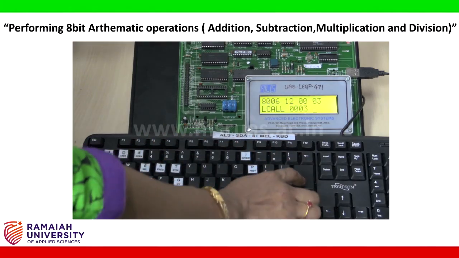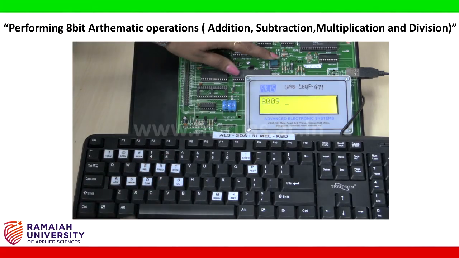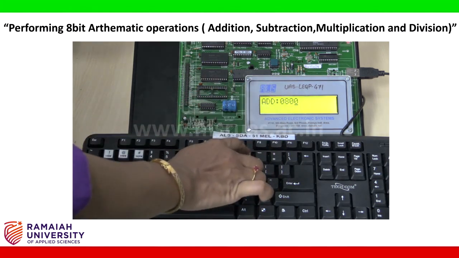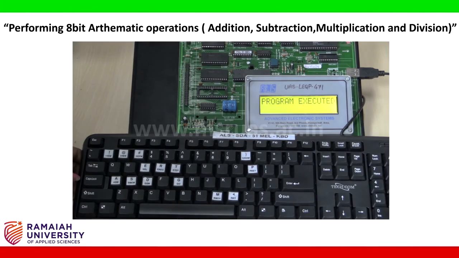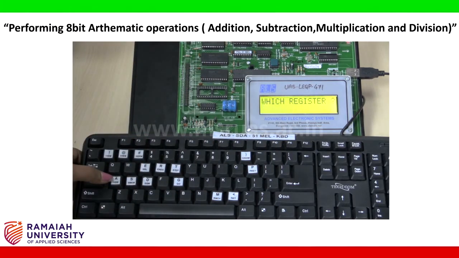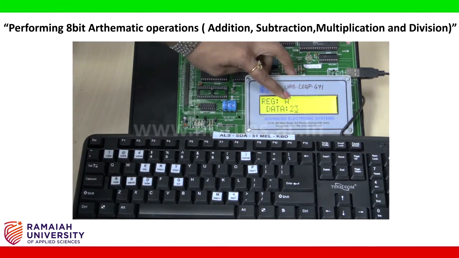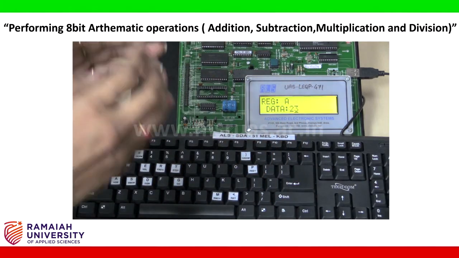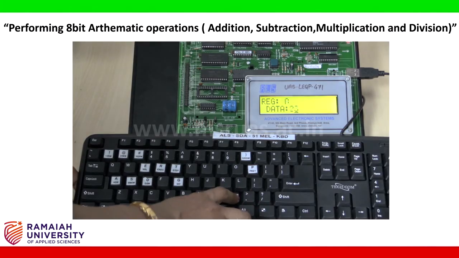Then enter. Then reset. Then type go and provide the address location from which you have started, that is 8000. Give enter. It shows program executed. Again press enter. Then it will ask where is your result. Give R. Then it asks which register; it will be stored in register A first. So the result is stored in register A. If the result exceeds an 8-bit number, then the higher byte will be in register B.